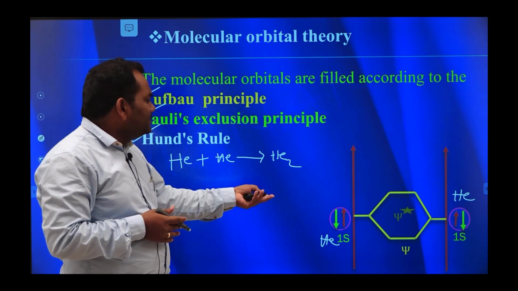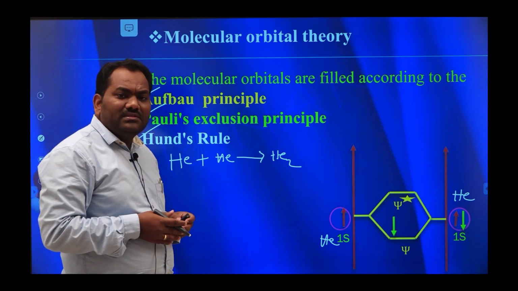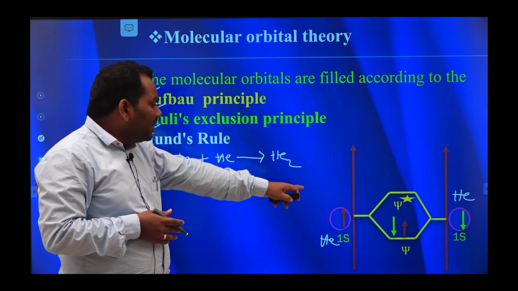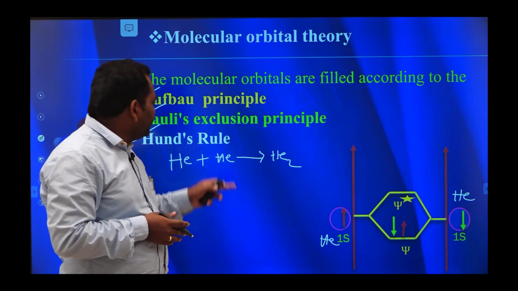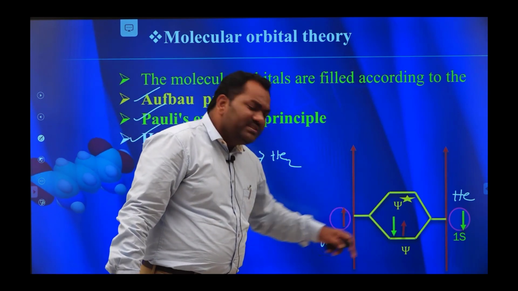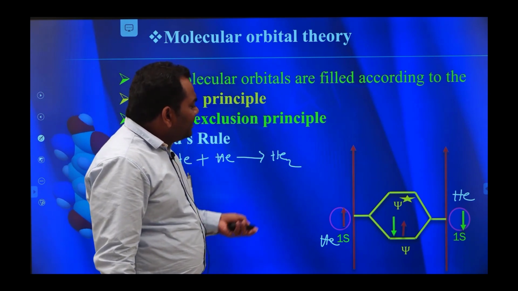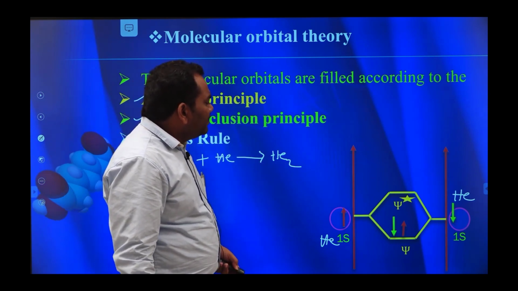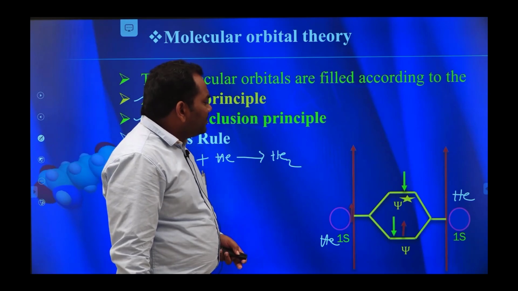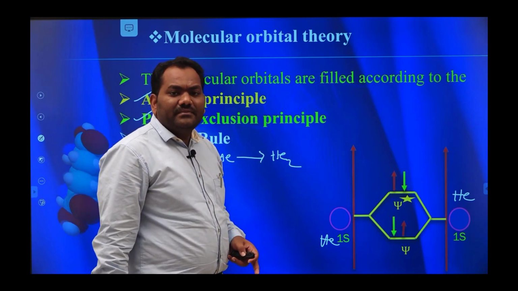Like this, the first electron enters into bonding molecular orbitals. Here the pairing starts with opposite spin. According to Pauli's exclusion principle, both electrons are present in opposite directions. Next, the electrons enter into anti-bonding molecular orbitals, that is psi star, with opposite spins.